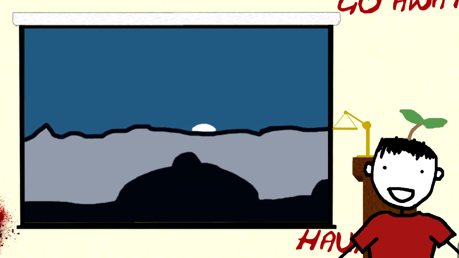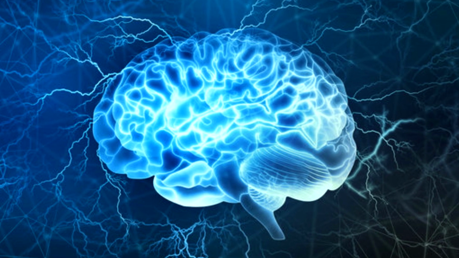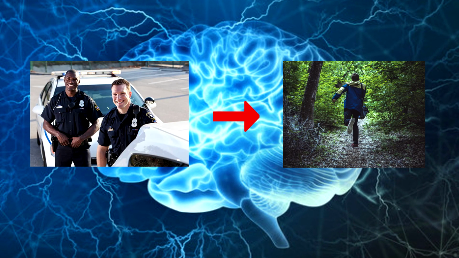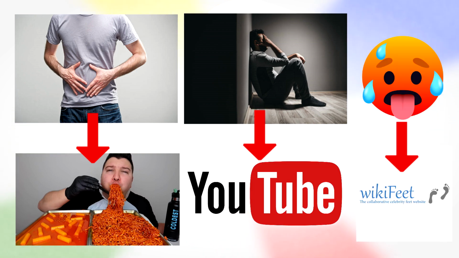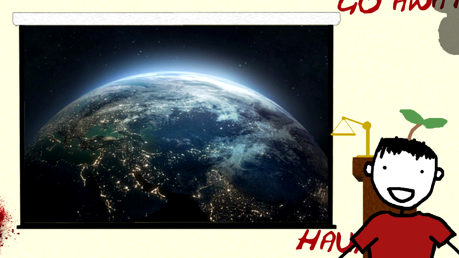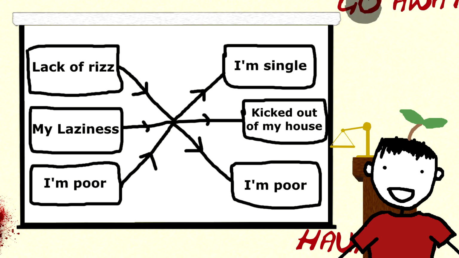Another way we simplify the world is through the monocausal assumption. Human reasoning often works in terms of one cause, one effect. I'm hungry, so I eat. I'm lonely, so I go on YouTube. I'm down bad, so I go on Wikifeet. But the world works with a series of causes, each contributing a bit to multiple outcomes.